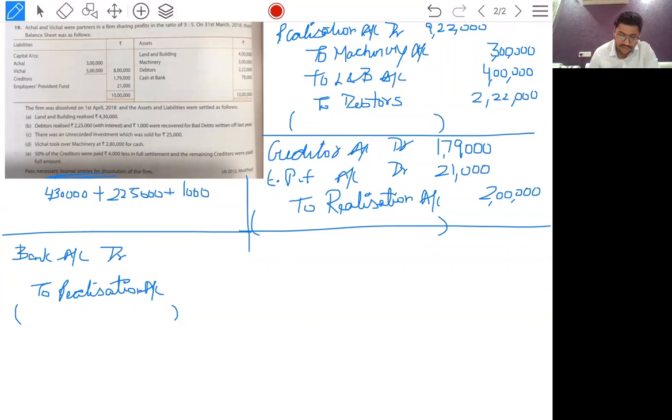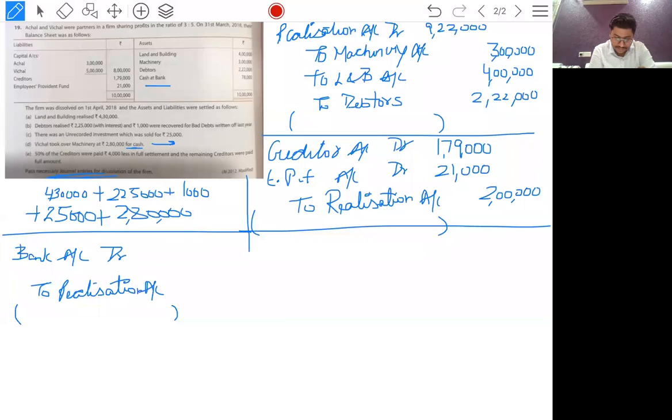There was an unrecorded investment which was sold. We don't know of any investment, but we recovered its money. Mitchell took over machinery at 2,80,000 for cash. He paid us cash, so we will make a separate entry for it. But this cash will be deposited in the bank because it is cash at bank, so we will do it in bank only.